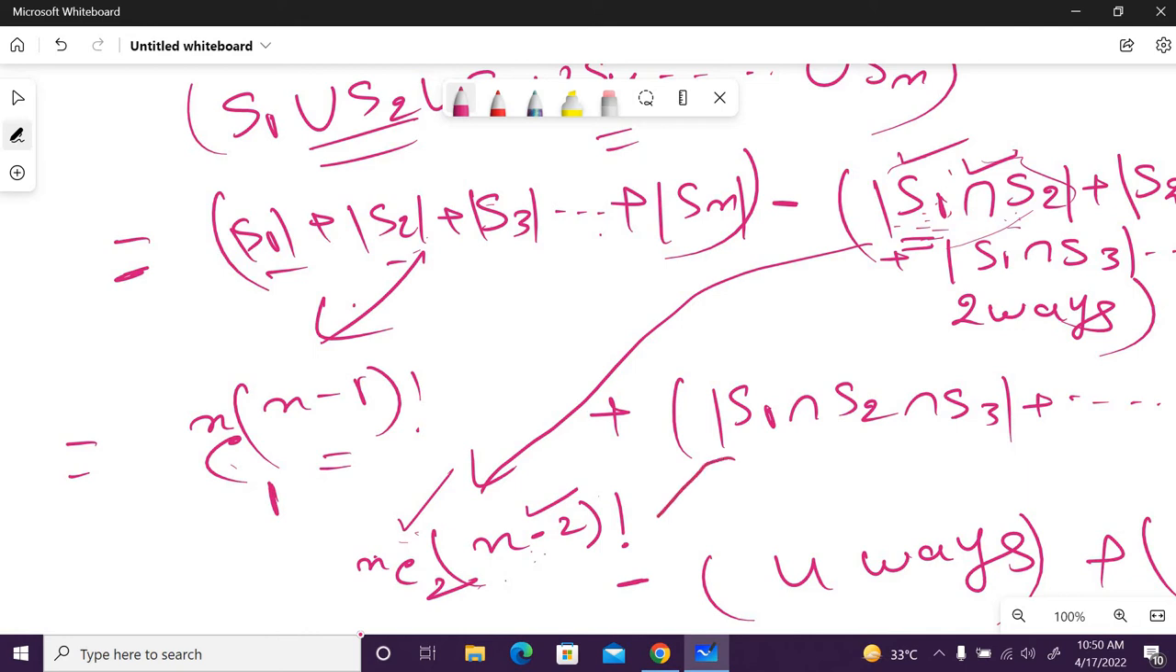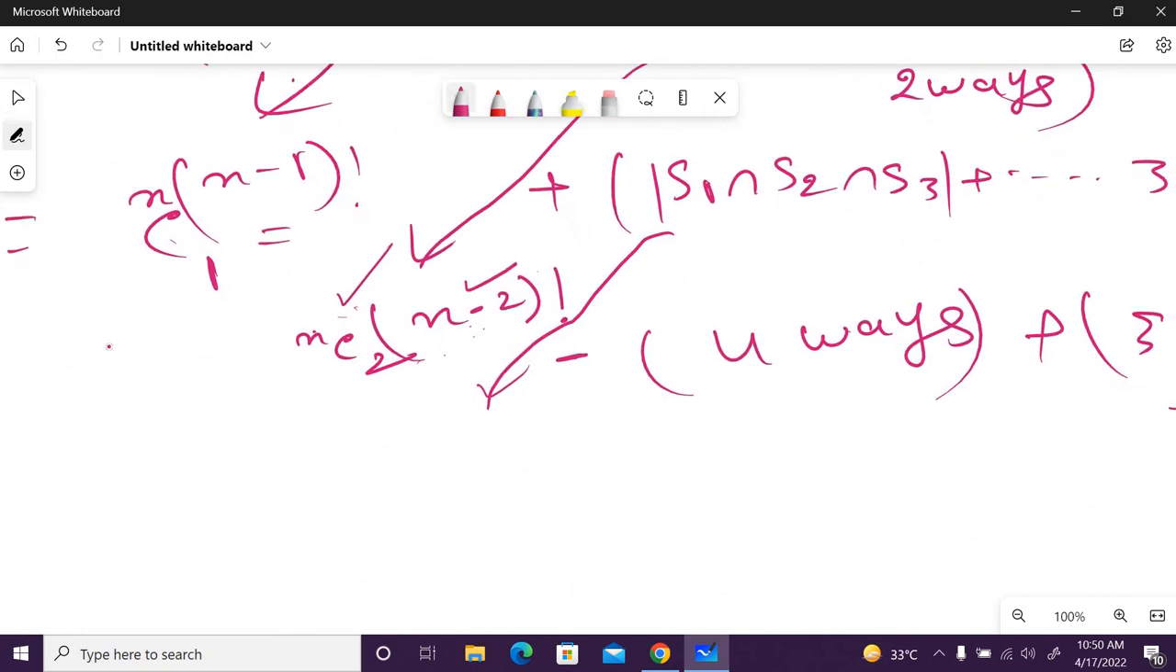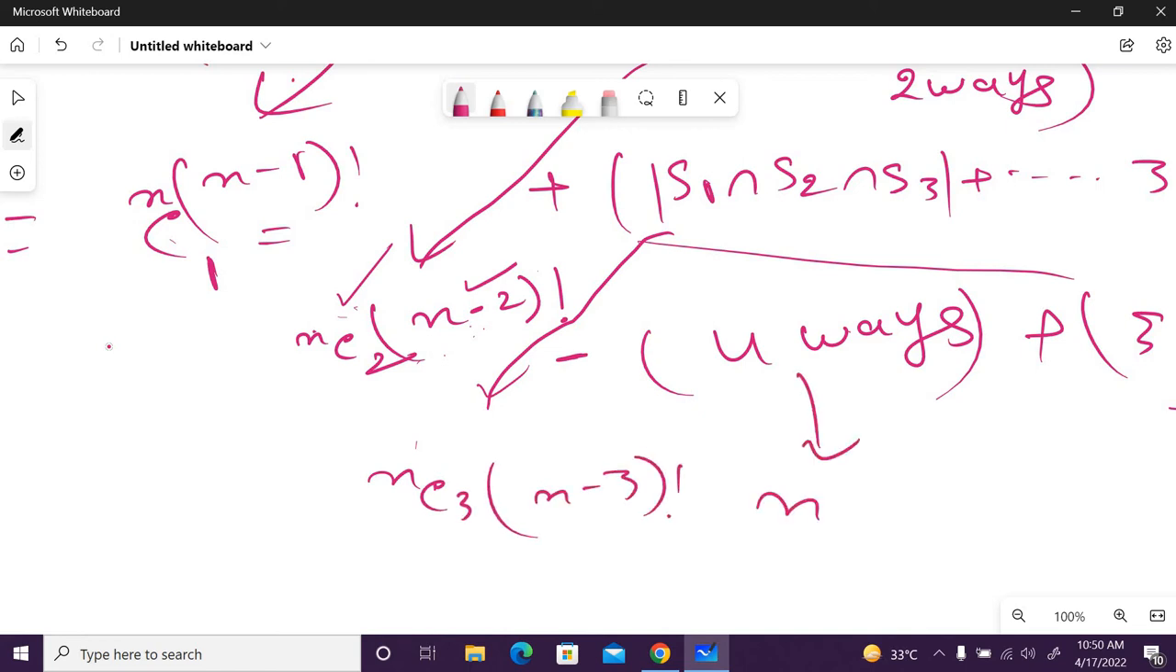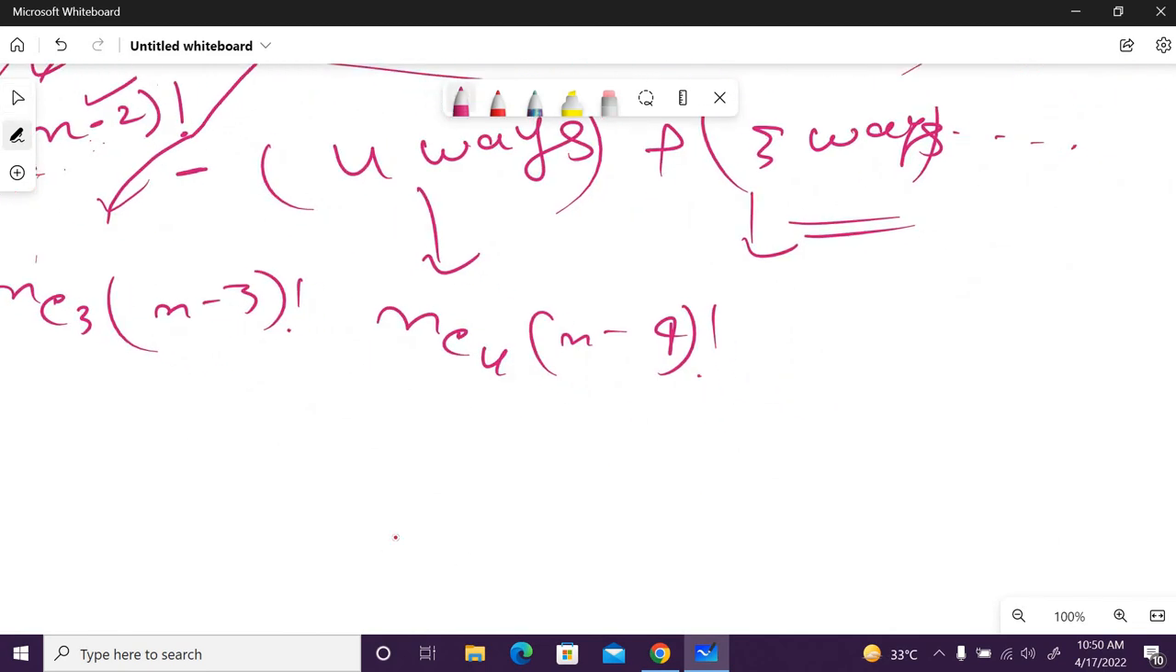In a similar way, if you have understood this one, I can also make all the 3 ways combination. I can make nC3 times n minus 3 factorial. In the same way I can also make nC4 times n minus 4 factorial. In the 5 also I can make nC5 times n minus 5 factorial.